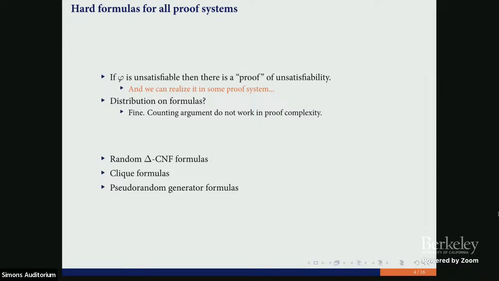And the last candidate is exactly what you all asked about, pseudo-random generators. So we have some function and we pick some point outside of the image of this function. And we ask our proof system to certify whether this point is inside the range of this function or not. I will formulate some open problems about pseudo-random generators at the end of my talk.